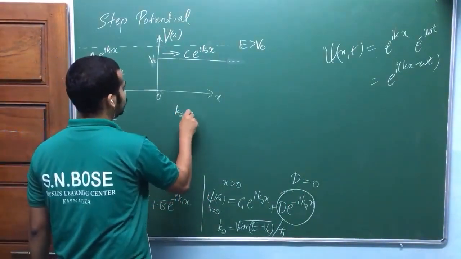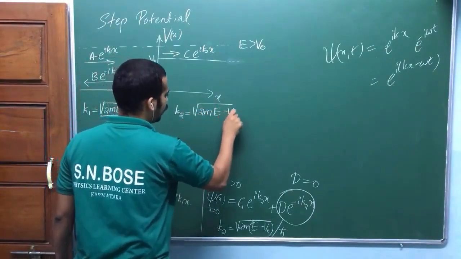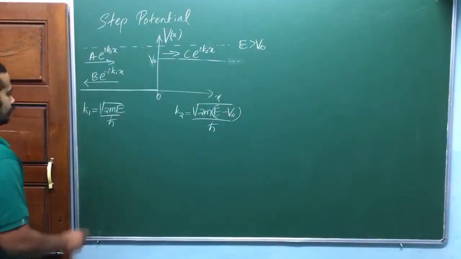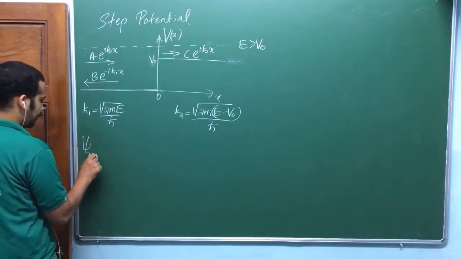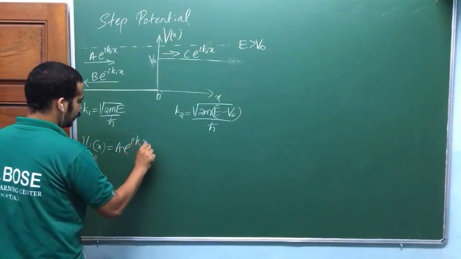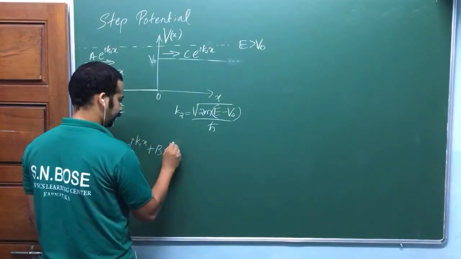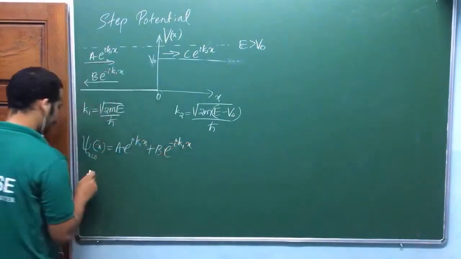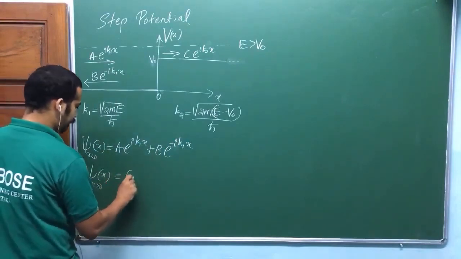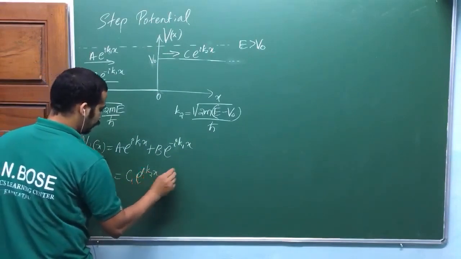So what is k2? Root of 2m (E minus V naught) whole divided by h bar. Speak out. So psi for x less than 0 is equal to a e power i k1x plus b e power minus i k1x. Okay, psi for x greater than 0 is equal to c e power i k2x.